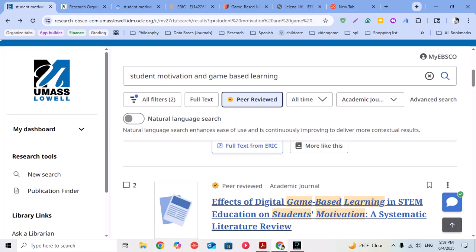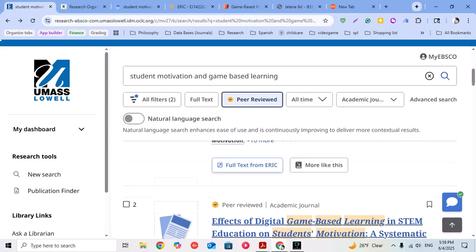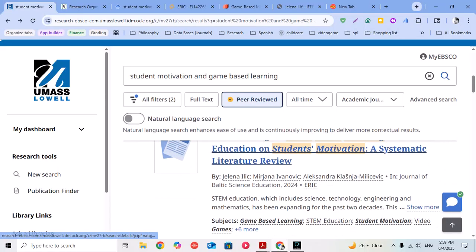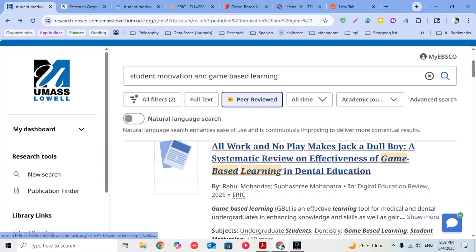good. So the first website that I want to show is, of course, the university's database. It's one that has been updated recently, and I like the new look.